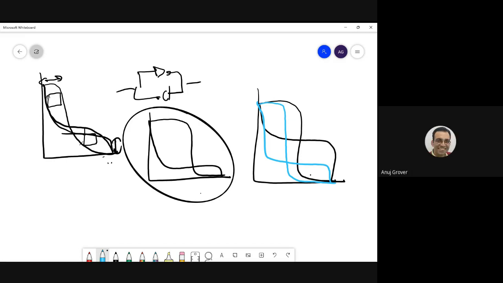The later one will also hit somewhere in this region only, but something like this. Both are symmetric. Yes, both will be symmetric. Okay, got it, sir. Anything else?